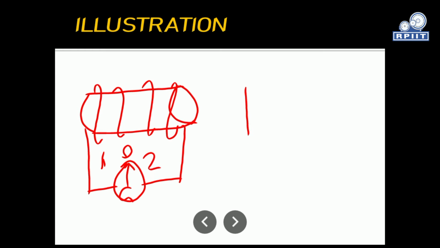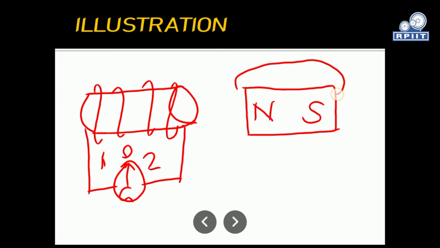Here, when a permanent bar magnet is taken nearer to the coil or away from the coil as shown in this figure, this is the bar magnet having north and south pole, and these are the magnetic lines of force.